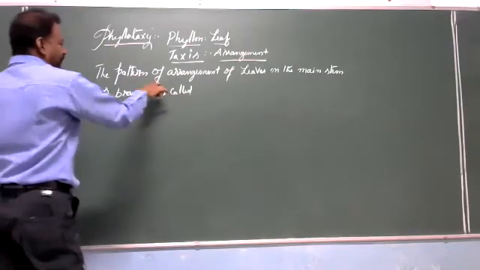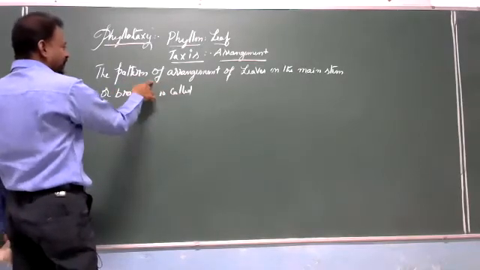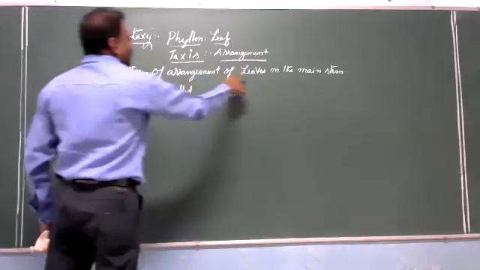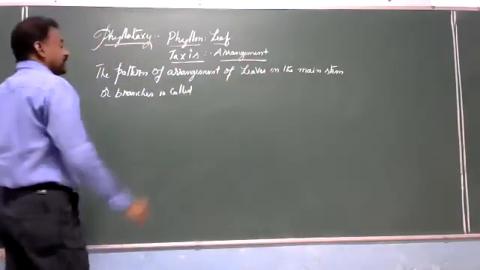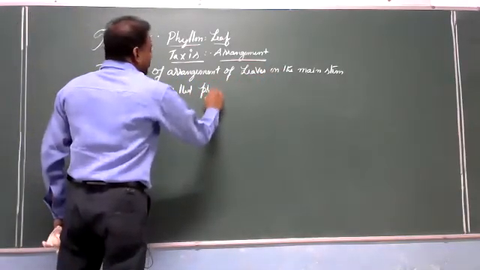The pattern, the way, the mode, the method of arrangement of leaves on the main stem or branches is called phyllotaxy.